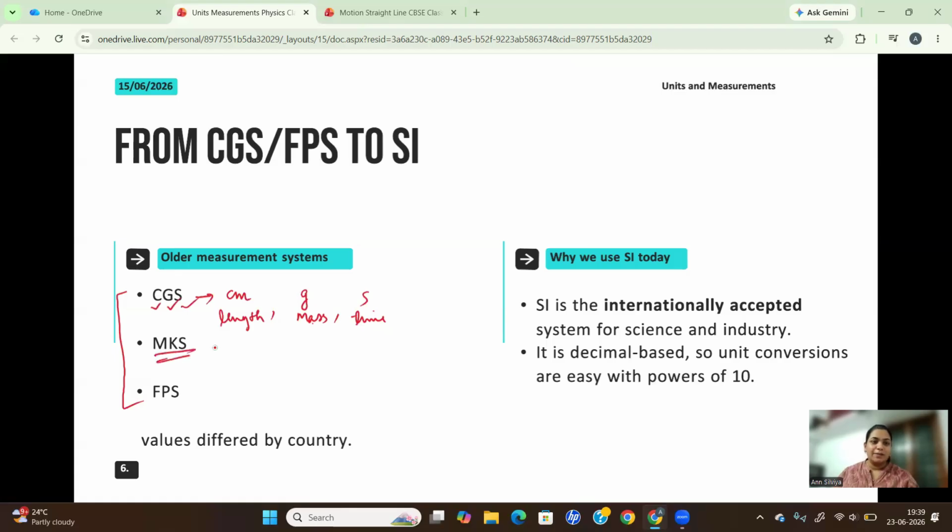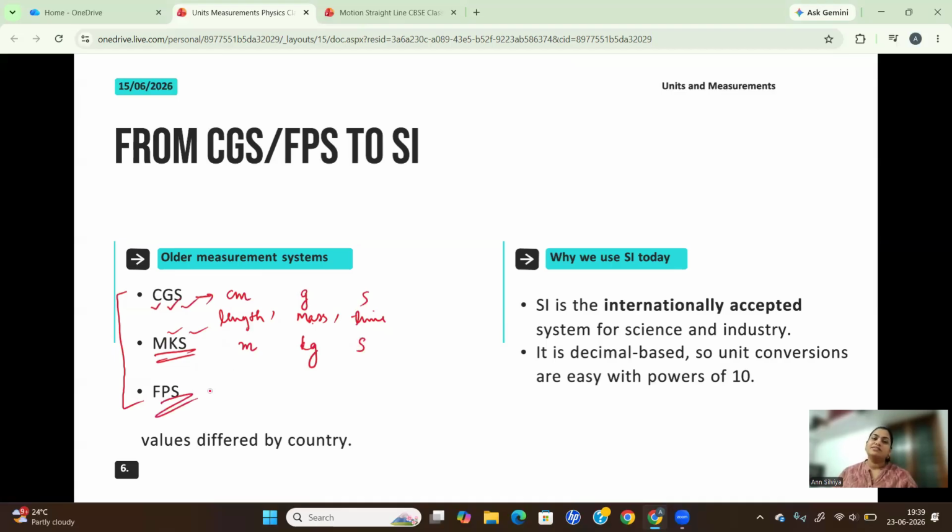Again, you have the MK system. You can actually answer this. What is the MK system? M represents meter, yes, length in meter. K, what is K? Yes, mass in kilogram. And then what is S? S again, time in seconds.